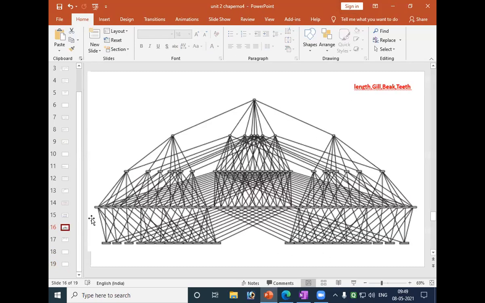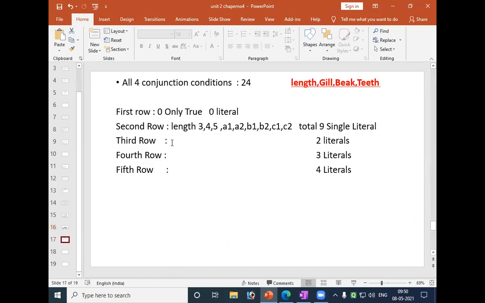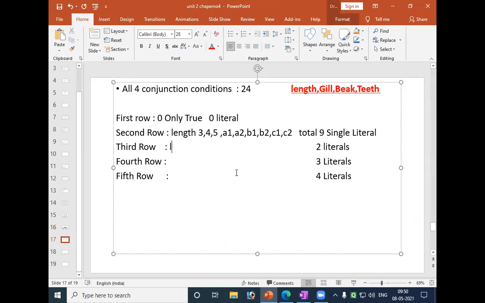Let us go back. So here, in 2 literals, there are 30 possible literals. So here total is 30 literals. 30 possibilities with 2 literals. Total we found, this is 24 with 4 literals.